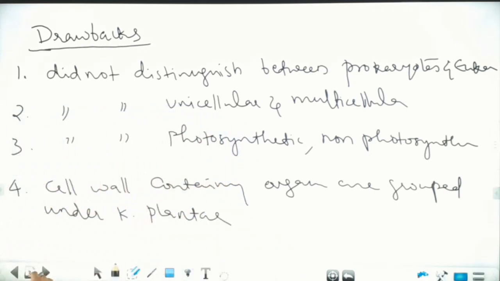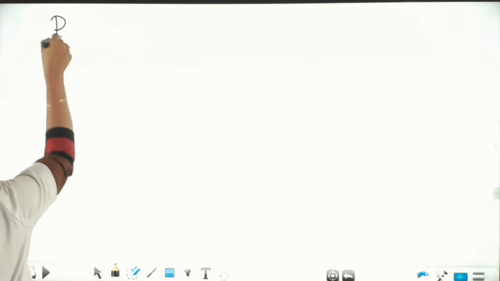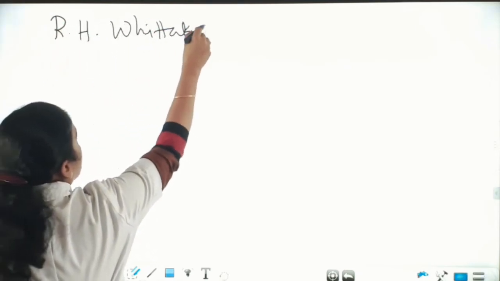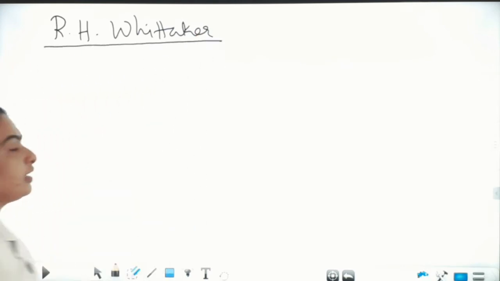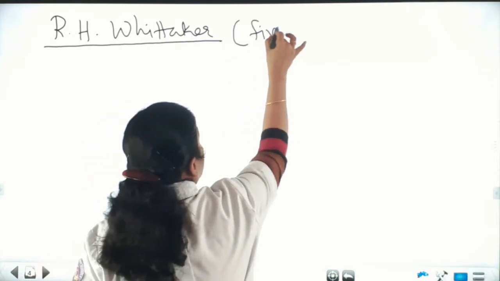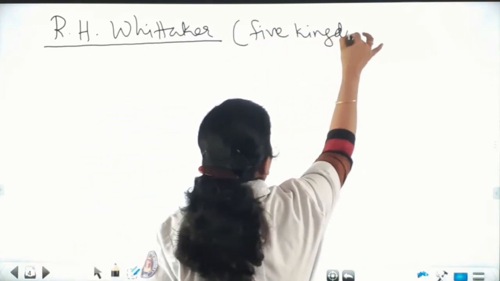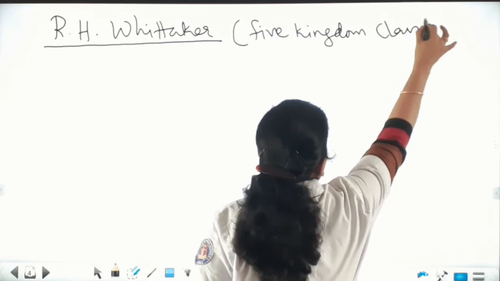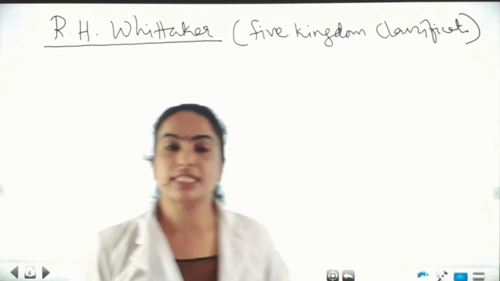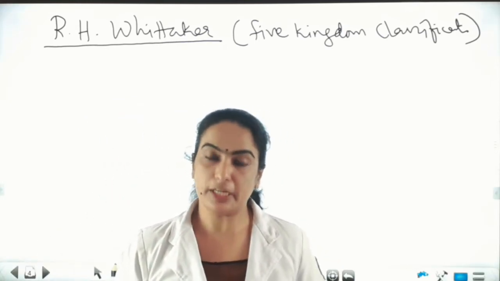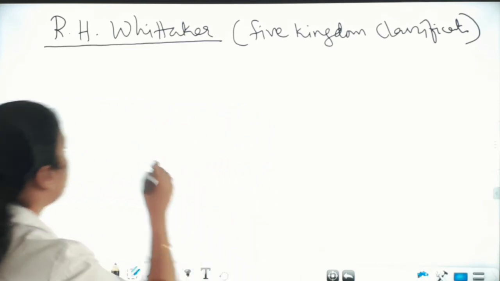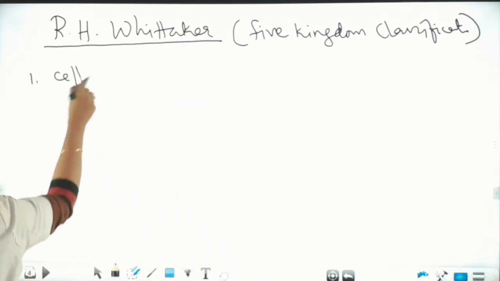And later, a scientist R.H. Whittaker proposed five-kingdom classification. This classification was done by Whittaker based on some criteria. The criteria are, first one, cell structure.